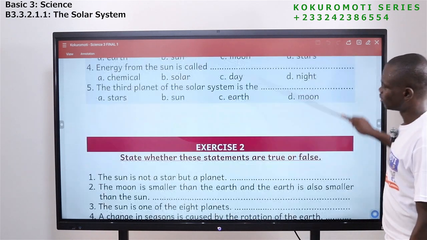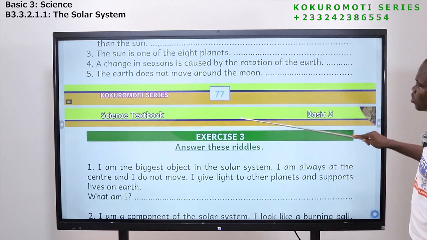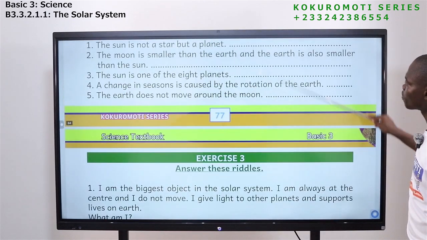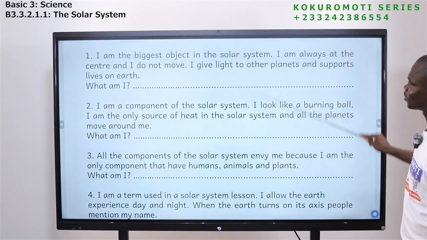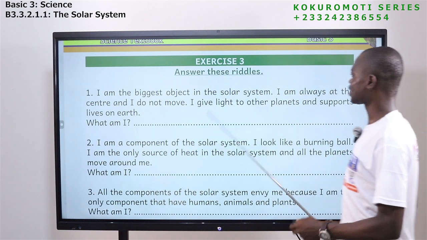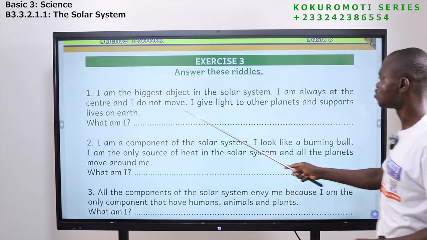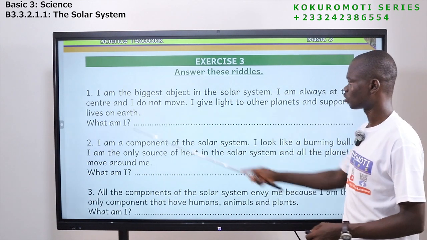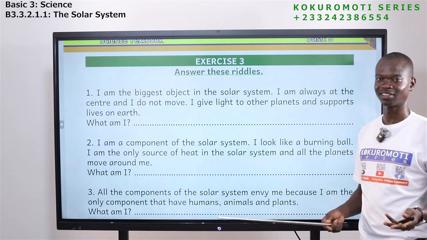Okay, so we have exercise 2. So you take your book, take your textbook and do exercise 2. Come to exercise 3. The questions are simple. So exercise 3 is about riddles. Let me read one for you. I am the biggest object in the solar system. I'm always at the center and do not move. I give light to other planets and support life on Earth. What am I? This is a typical question.